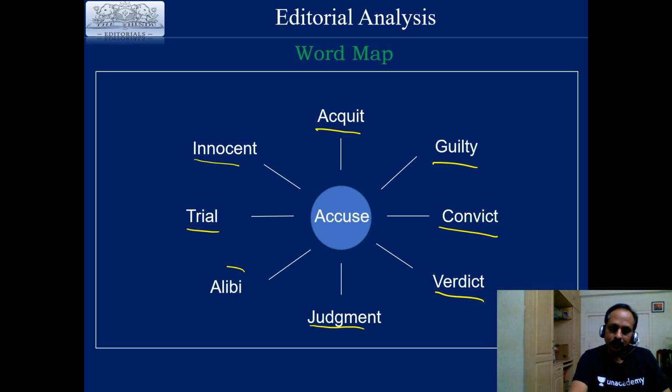And there is one important word, alibi. Alibi means false evidence. During the trial, some people produce a witness and evidence. False evidence, what is the word? Alibi. That's an important word.